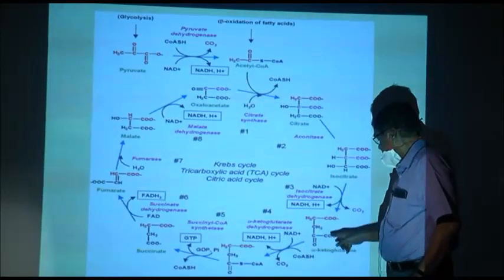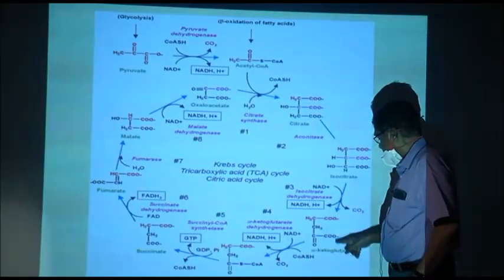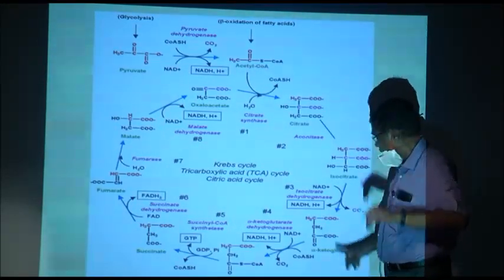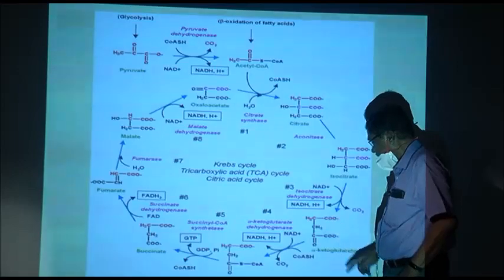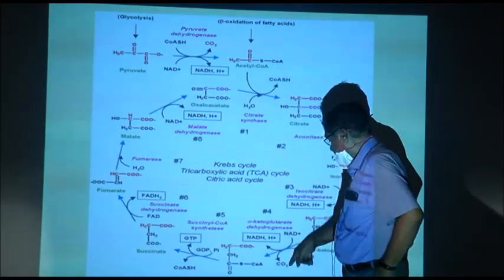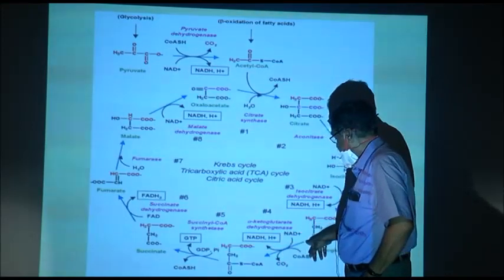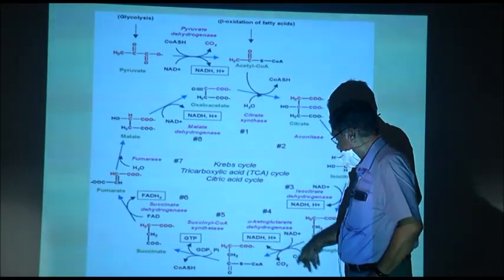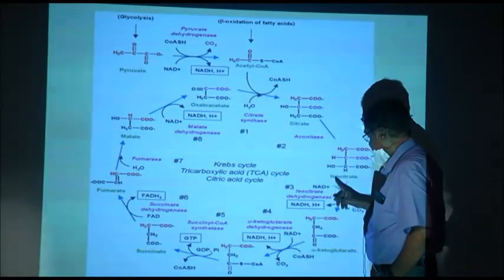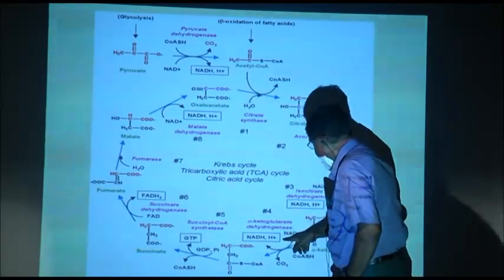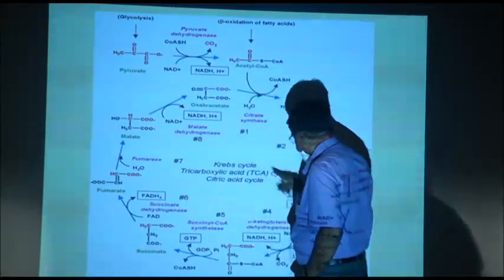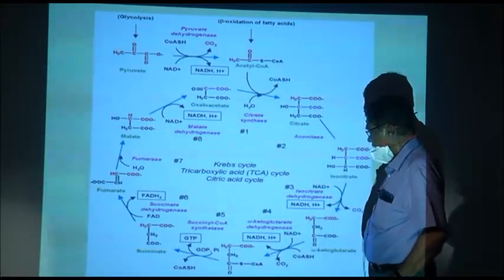Now, this forms alpha ketoglutaric acid, which is a 5 carbon compound. The alpha ketoglutaric acid again loses carbon dioxide and forms NADH. So, one more NAD is used, one outside the cycle, 2 inside the cycle.